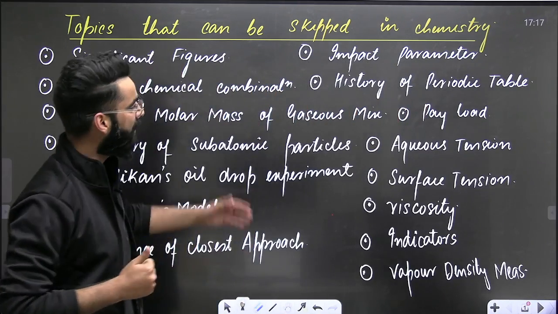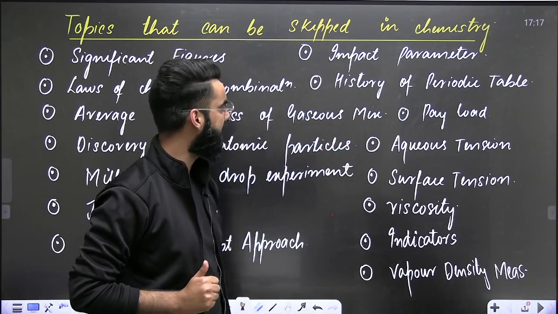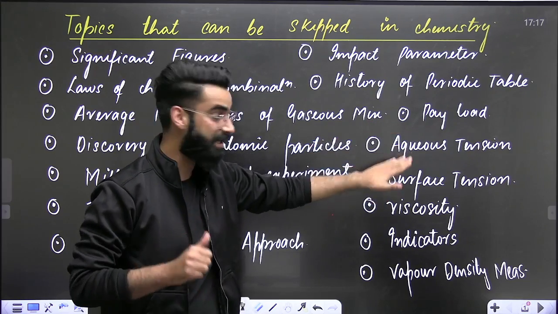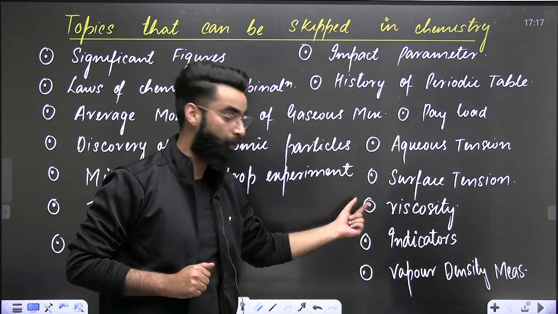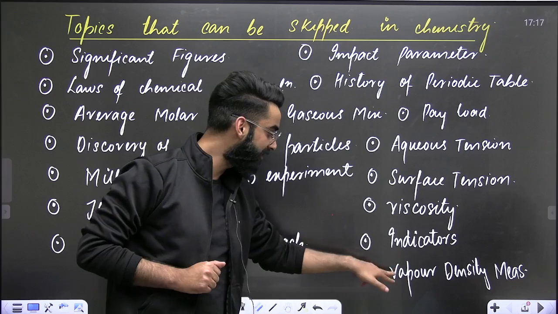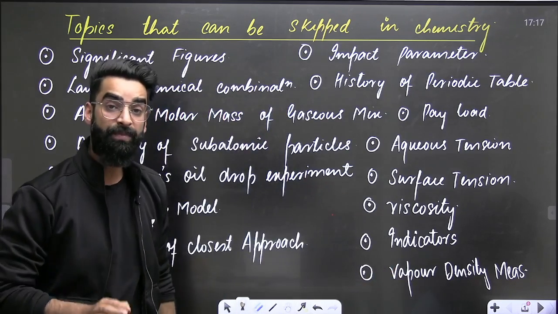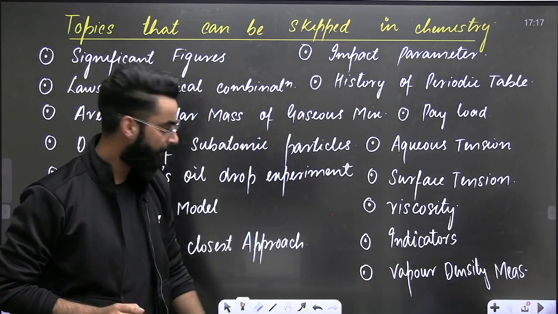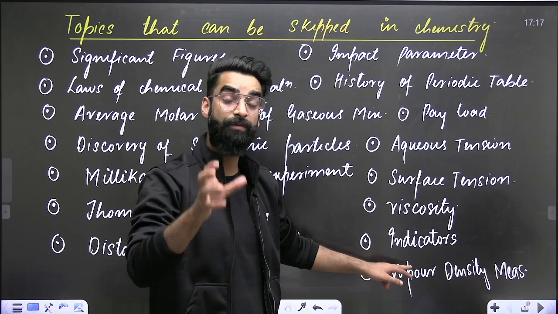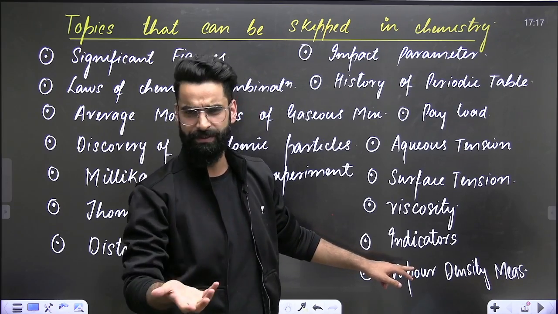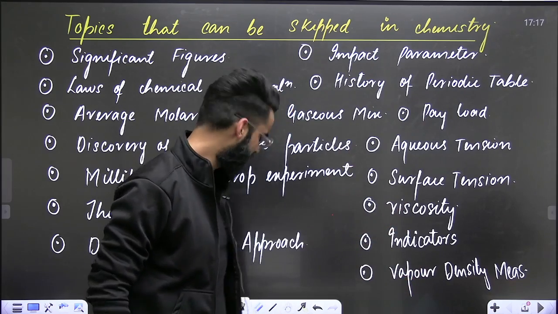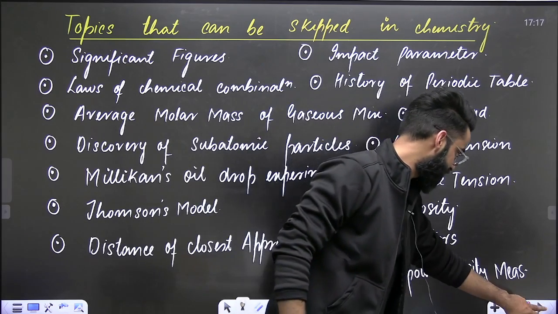In the similar way, impact parameters, history of periodic table, payload from the chapter gaseous state, aqueous tension from the chapter gaseous state, surface tension, viscosity from the chapter gaseous state, similarly indicators, and at the same time, vapor density measurement. Well, you know there's one particular topic from chemical equilibrium, right? That is calculation of degree of dissociation or association with the help of vapor density measurement. This is again the least important topic which you are going to prioritize very less, right?